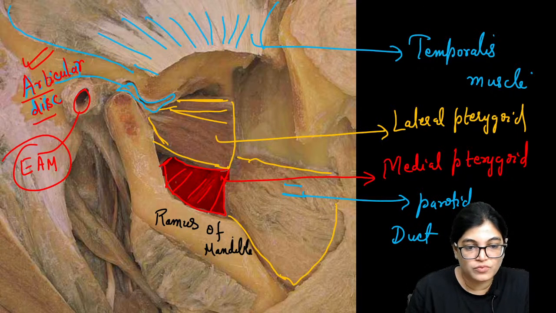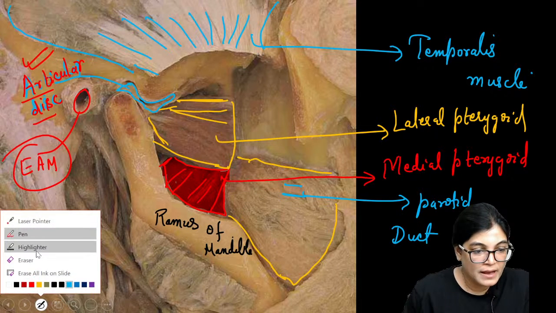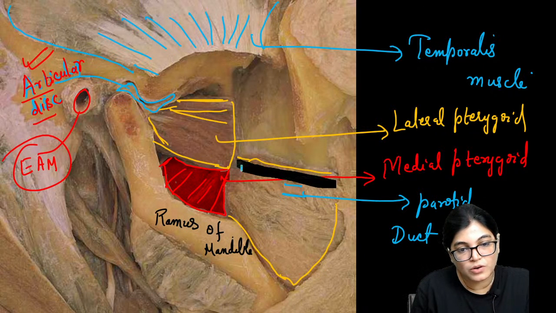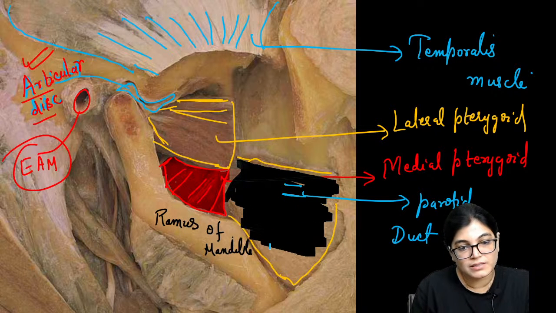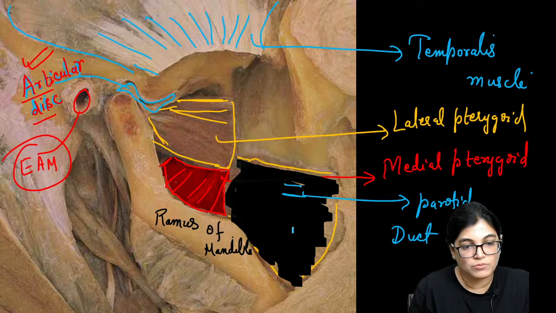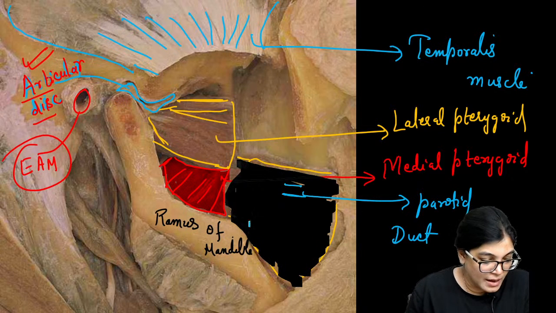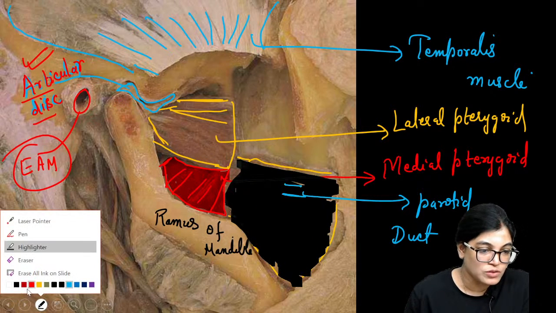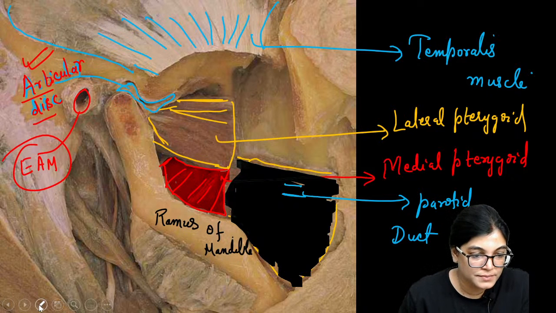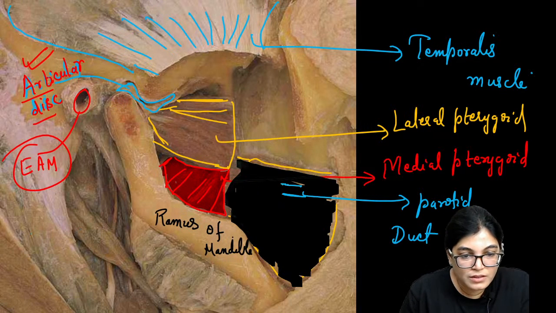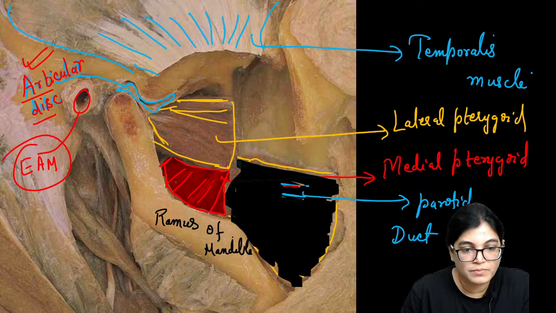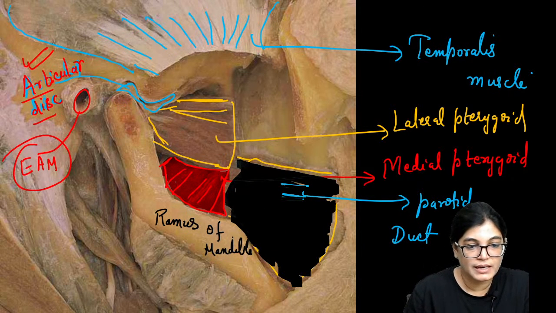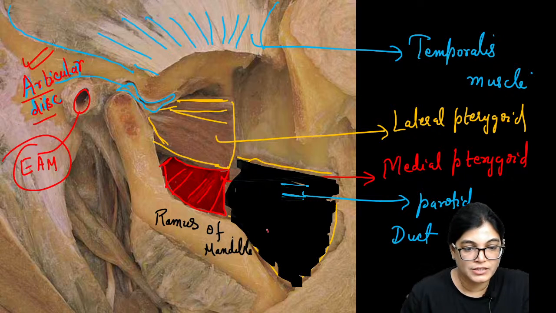So I am talking about this muscle, and let me use a highlighter for it. When you know that it is pierced by the parotid duct, it becomes easy to identify the muscle. Which muscle is this? I think most of you are now able to identify. Buccinator muscle, absolutely right. This part you are seeing is the parotid duct. The muscle pierced by the parotid duct is the buccinator muscle.